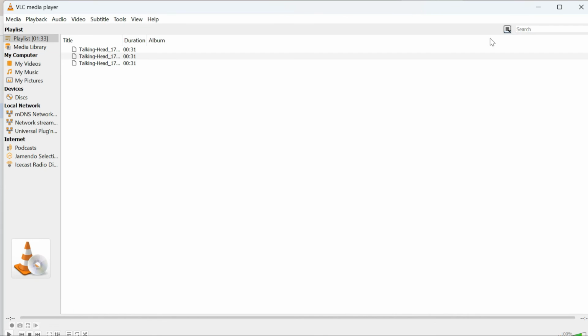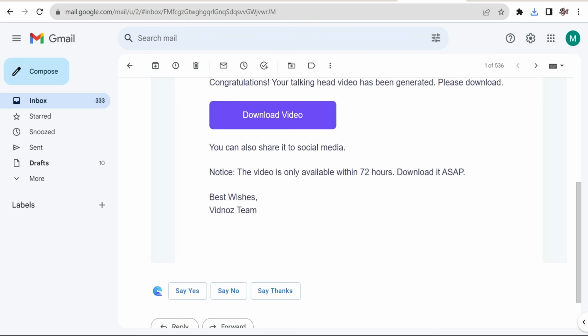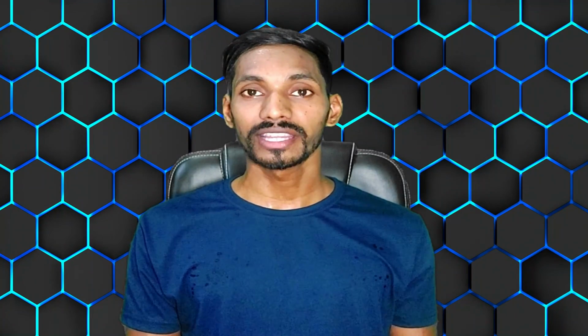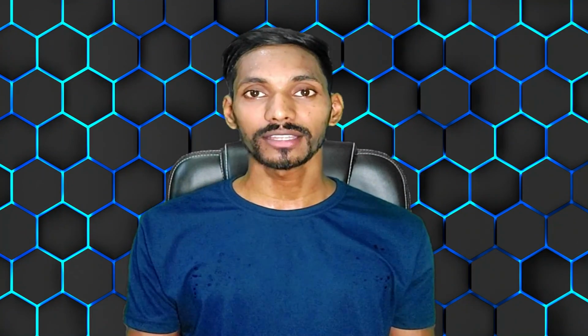So in this way you can generate any video and download from your email. If you upload any photos, whether it's your own photo or any other photo from Midjourney, you can convert your photo into video. The video will be in the form of avatar talking video, and as you enter your script and click on generate video, it will generate a complete video. It will be in the form of avatar talking video and you can use it wherever you like.